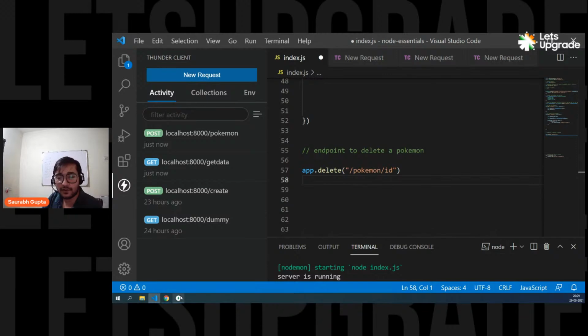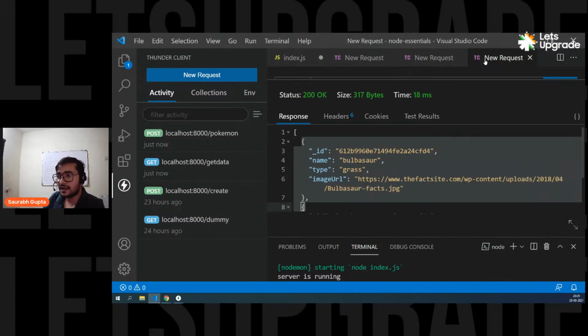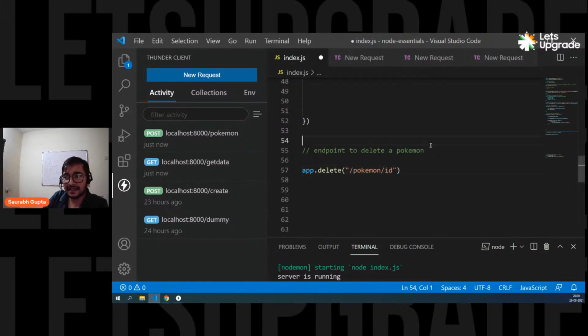Preeti, what is your confusion? Can you tell me what is your confusion? I just told you guys that whenever a user wants to send a delete request, he will send the ID in the URL, Preeti. So now we have to make a URL that can have dynamic IDs. Is that clear? Until now, whatever URLs we made were all static. That means the user has to write the exact same URL. So if I create a URL like this, Pokemon slash ID, then to call this endpoint, the user has to call Pokemon slash ID. But I don't want this, right?